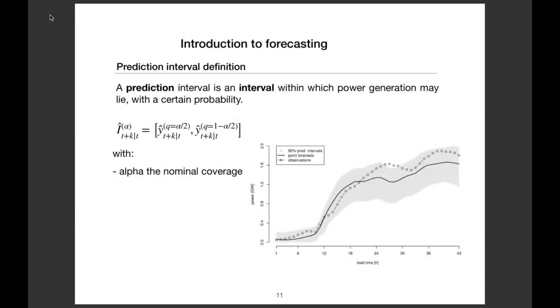And then if you use quantile predictions, you can build a prediction interval. A prediction interval is an interval within which power generation may lie with a certain probability. So here, for instance, on this picture, they put the observations, which are the points. You have the point forecast, which is the black line, and you have a kind of threshold in gray.